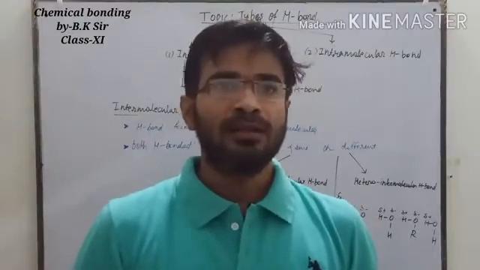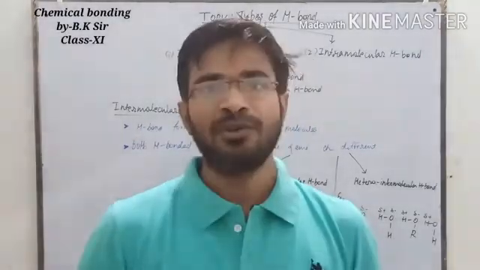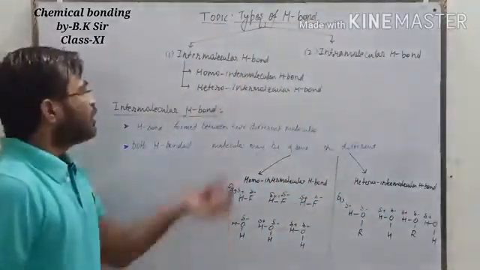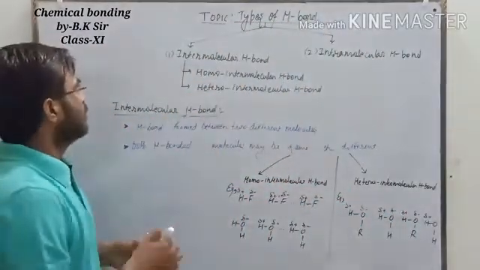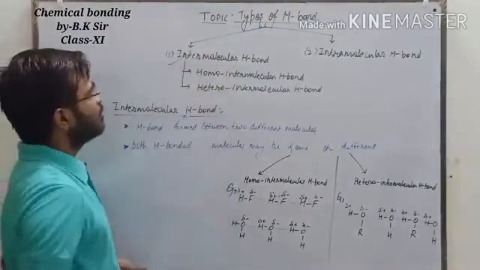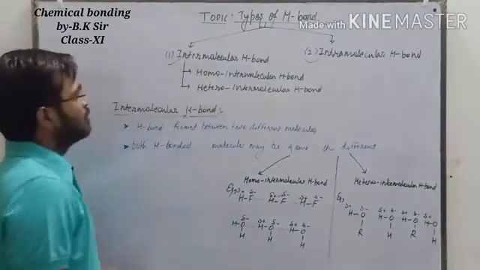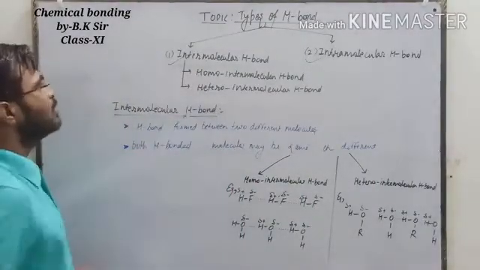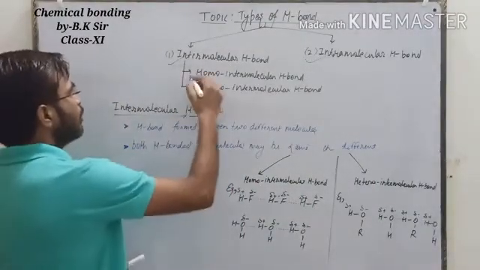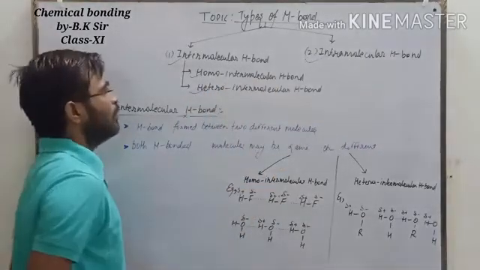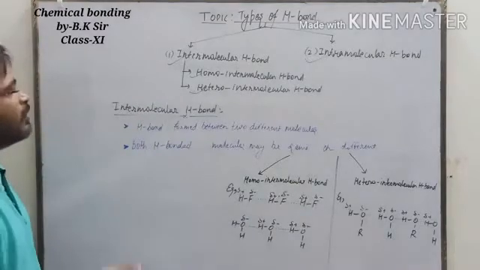Hello students, in this video we will discuss the types of hydrogen bond. So let's start. There are two types of hydrogen bonds. Number one is intermolecular hydrogen bond and the next one is intramolecular hydrogen bond. Intermolecular hydrogen bond is further classified into homo intermolecular hydrogen bond and hetero intermolecular hydrogen bond. We will discuss one by one.